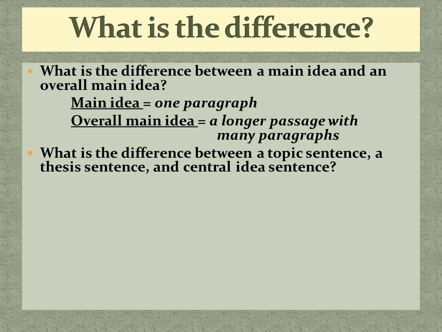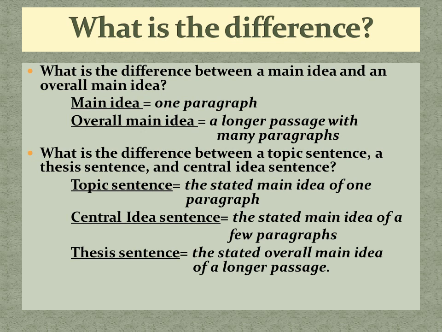Same thing with the difference between a topic sentence, a thesis sentence, and a central idea sentence. The topic sentence is simply the stated main idea of one paragraph. A central idea sentence is the stated main idea of a few paragraphs. And the thesis sentence is the stated overall main idea of the entire longer passage. All right, those are the terms. Now, what does this look like?